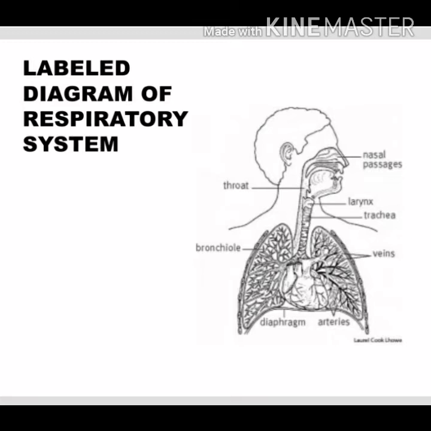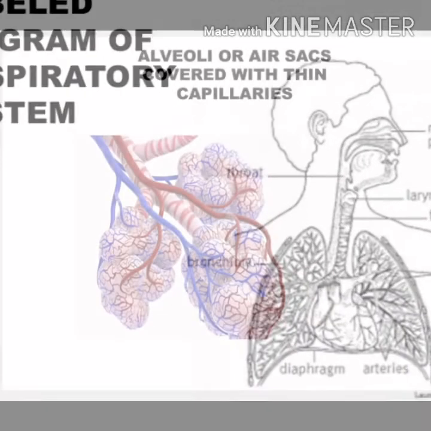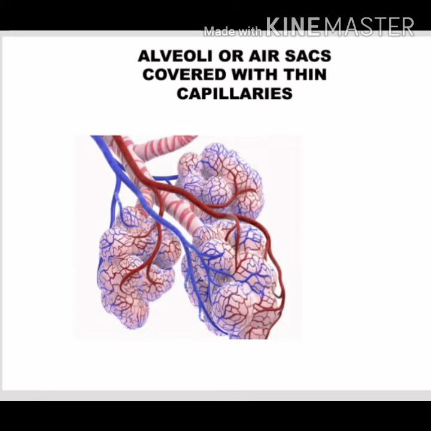These are the veins which are colored blue, and there are the bronchi and bronchioles which are splitting up into each lung. There's the heart, the diaphragm, and the arteries. Arteries are colored red because they're carrying oxygenated blood.